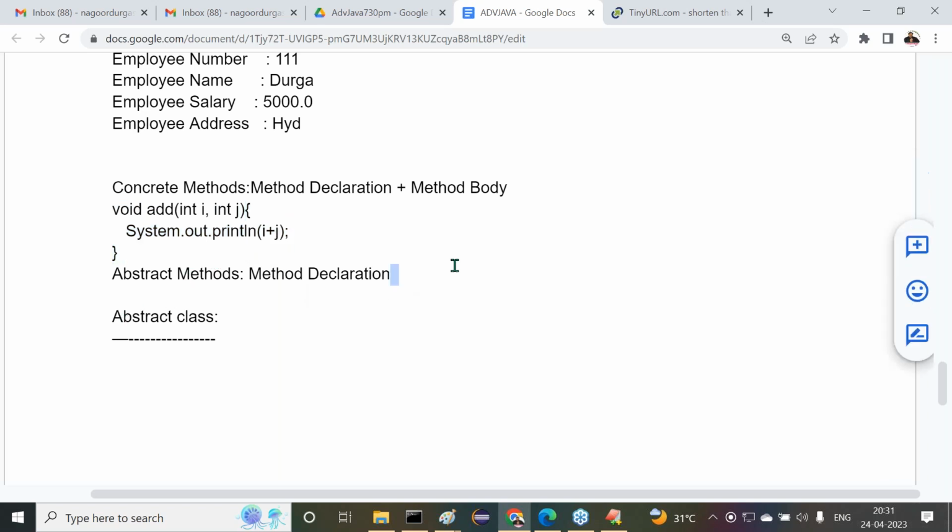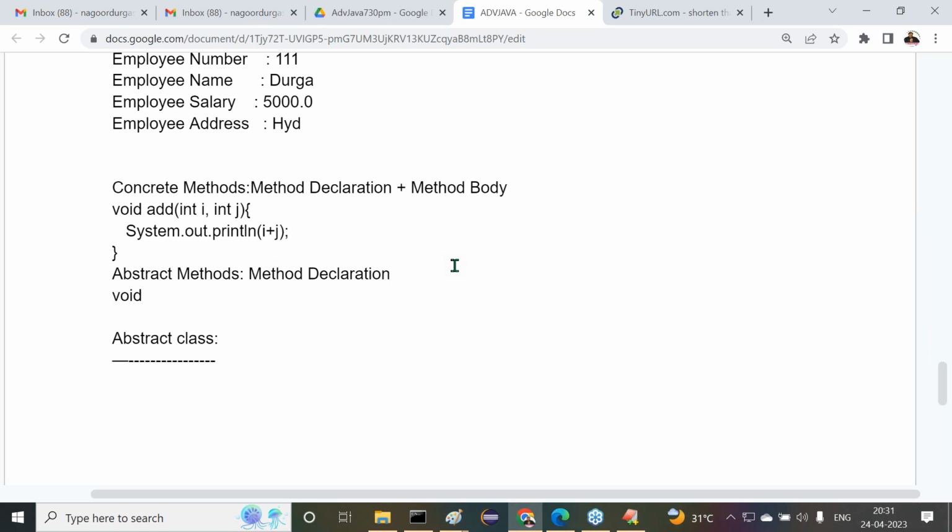But in the case of abstract methods, we write void add(int i, int j). Abstract methods do not have a body, so we have to remove the body and keep a semicolon at the end. We then have to give this information to the compiler: my method is an abstract method.